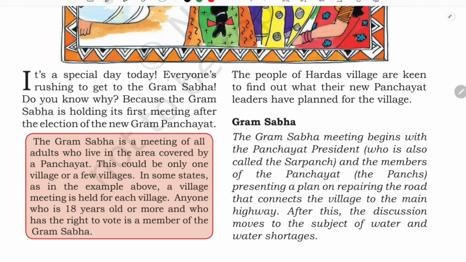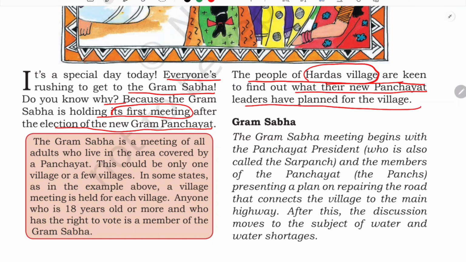So it's a special day today. Everyone is rushing to the Gram Sabha. Do you know why? Because the Gram Sabha is holding its first meeting after the election of the new Gram Panchayat. And the president of this Gram Sabha, or Panchayat, are all elected persons. And the people of Hardas village are keen to find out what their new Panchayat leader has planned for the village. So now everyone is very happy and they are rushing towards the Gram Sabha to be present in that meeting, because they want to know what their new elected representatives have planned for their village.